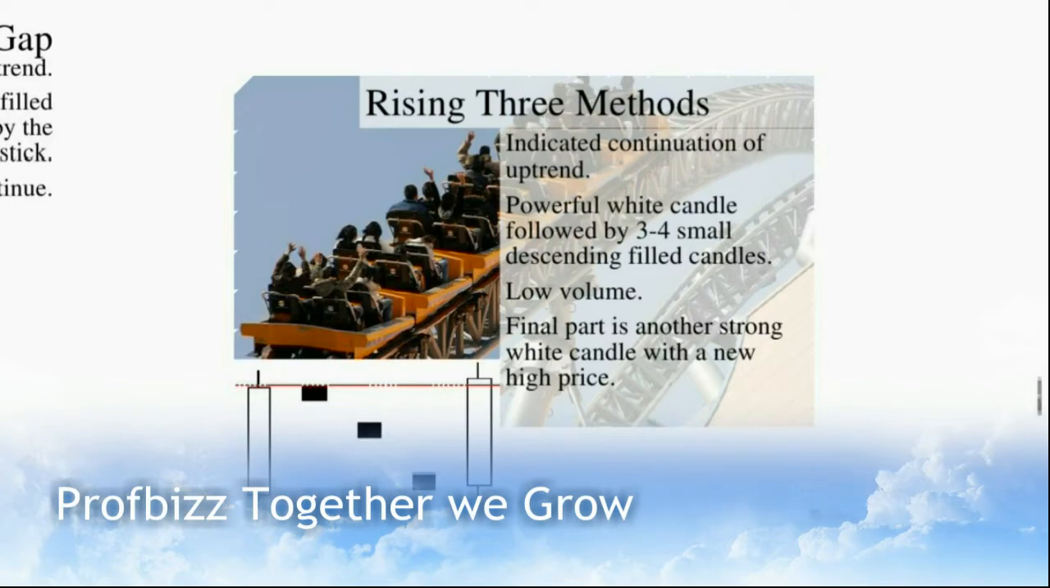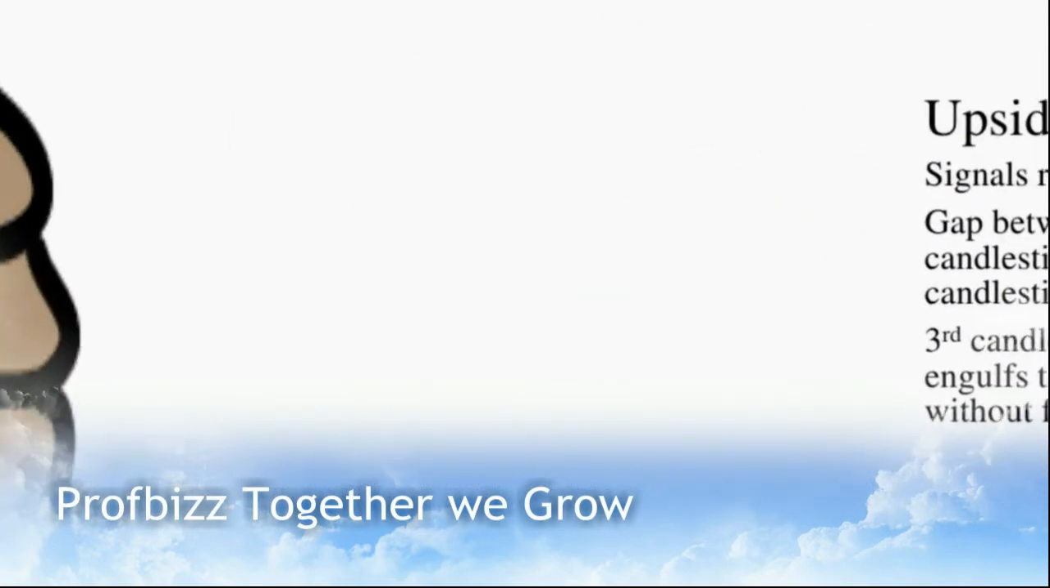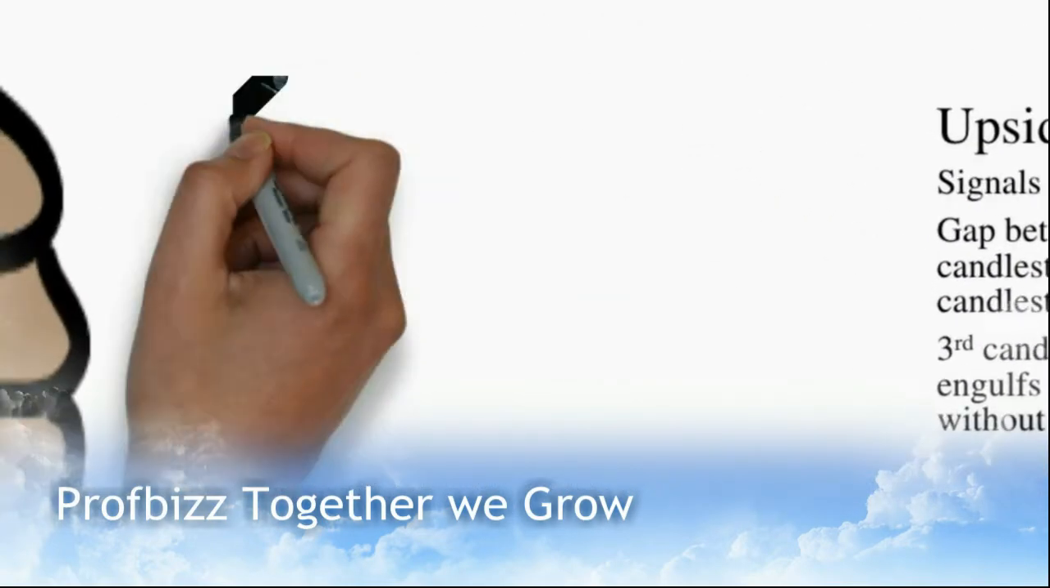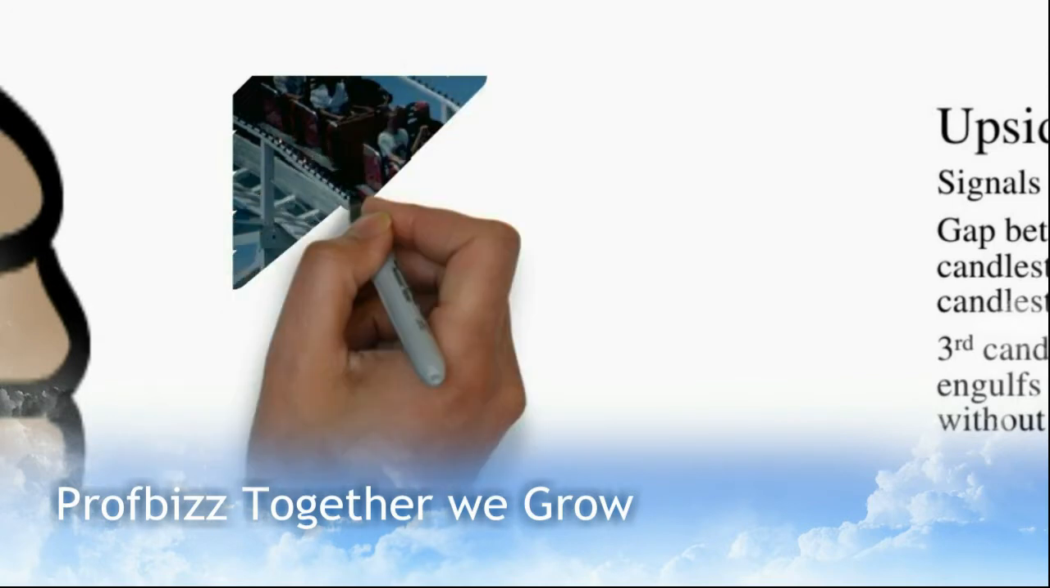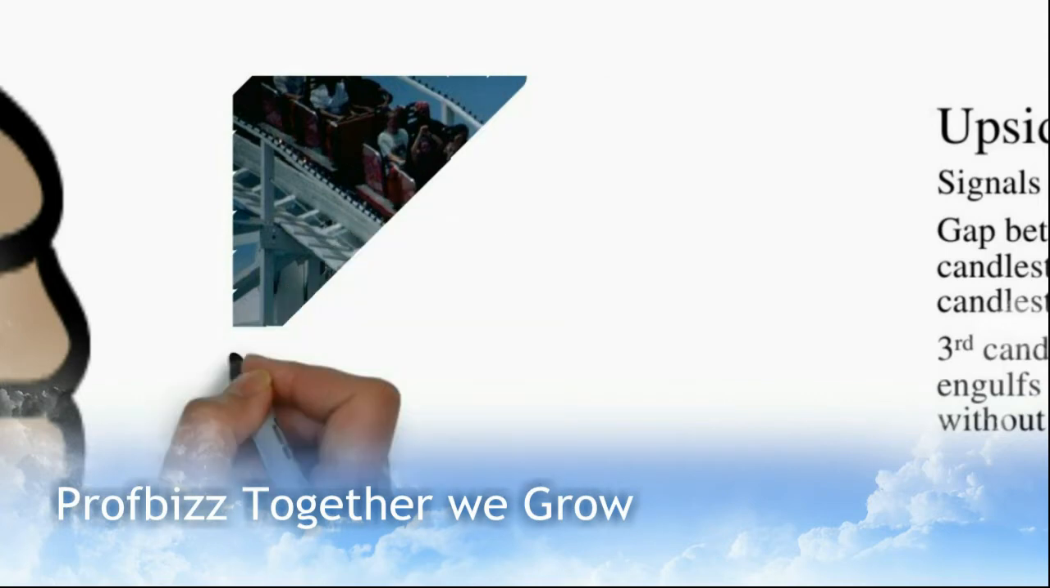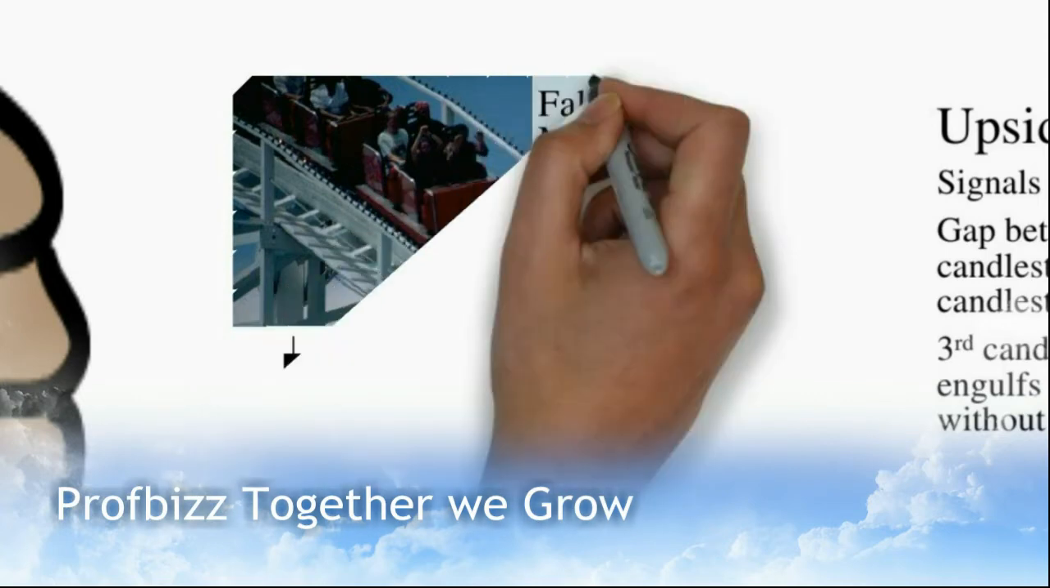Rising three methods indicates continuation of uptrend. The powerful white candle is followed by 3 to 4 small descending filled candles, with low volume. Final part is another strong white candle with a new high price.